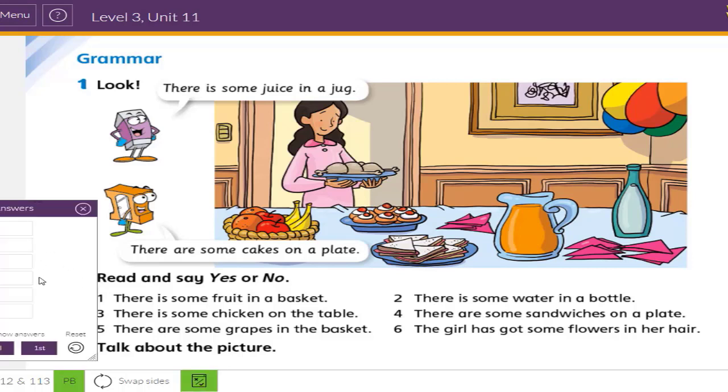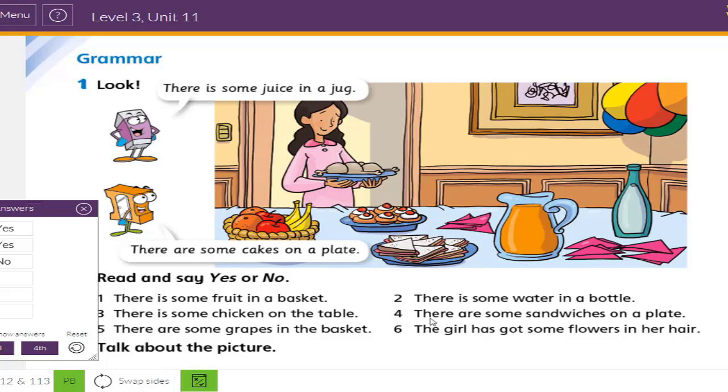Okay, now read and say yes or no. Number 1. There is some fruit in a basket. Yes, of course. Here is the fruit. Number 2. There is some water in a bottle. Yes, of course. Here is the water. Number 3. There is some chicken on the table. No. There is no chicken on the table.